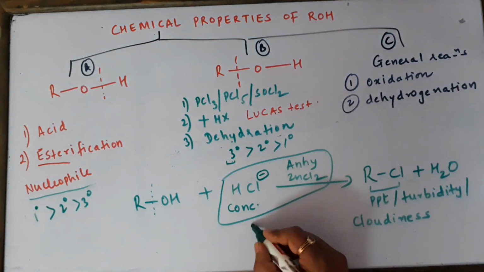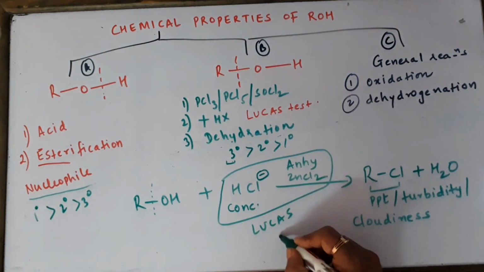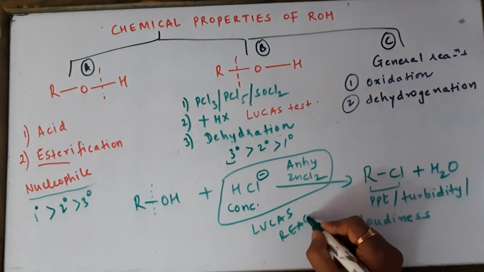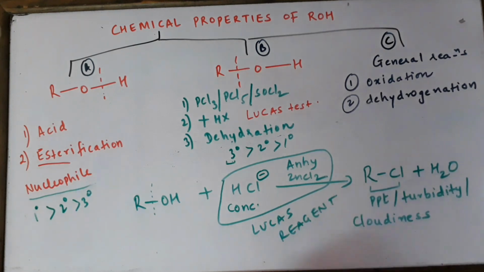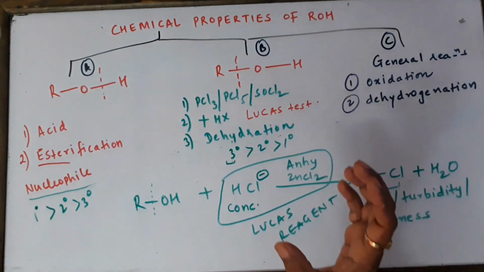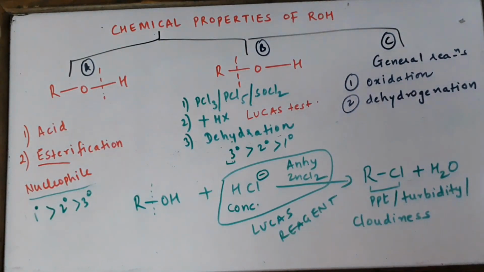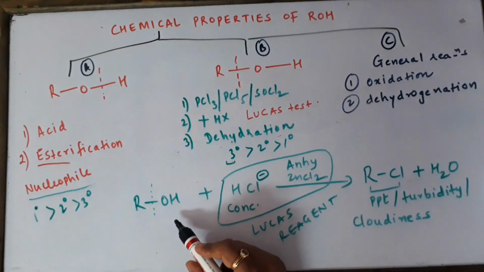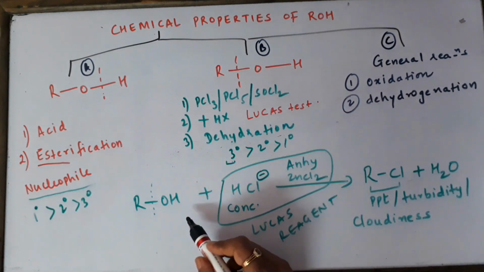This is Lucas reagent. And as we all know, the order of reactivity of alcohols is that tertiary are the fastest to react in these reactions because they form the most stable carbocation. During this reaction, a carbocation is formed. Let us have a look at the mechanism.